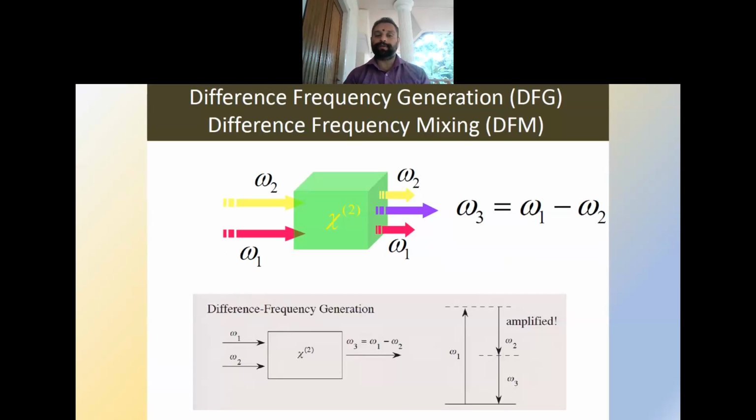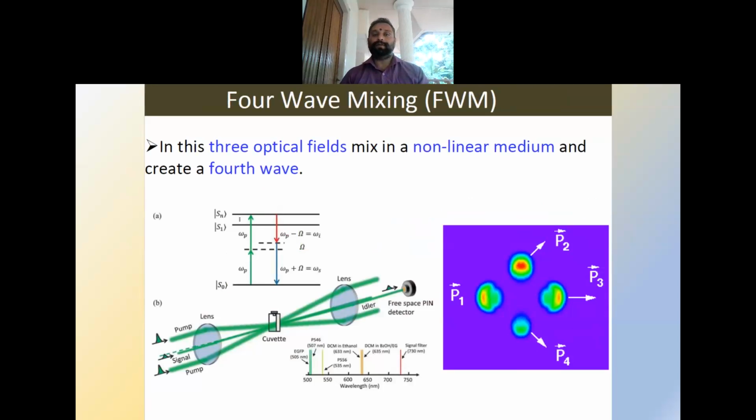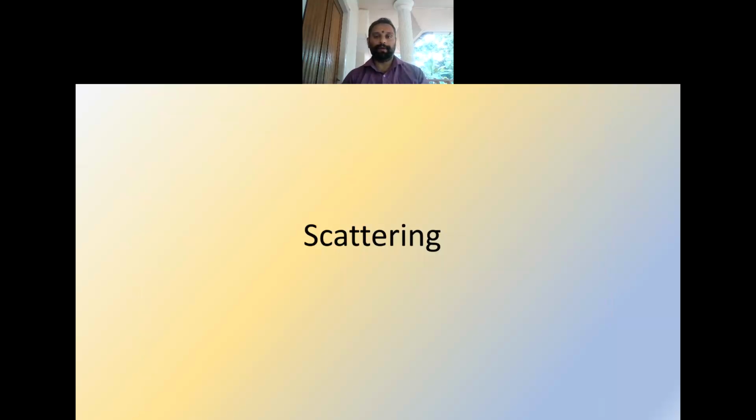Here also two different frequencies omega 1 and omega 2 interact with a nonlinear material but create a new frequency which is just the difference between the two frequencies. Earlier it was the sum, here it is the difference. And in the case of four-wave mixing, three optical fields mix in a nonlinear medium and create a fourth wave.